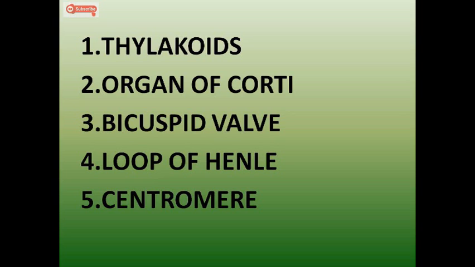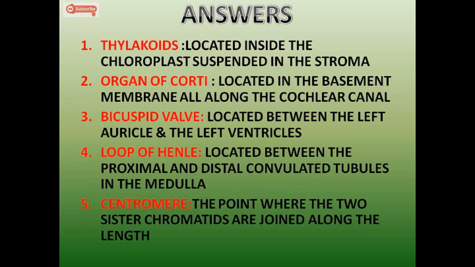Okay, here's your answer. Thylakoid is located inside the chloroplast, suspended in the stroma. The second was organ of Corti, which I left for you to think.